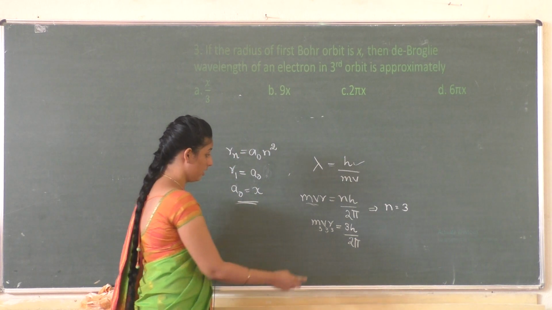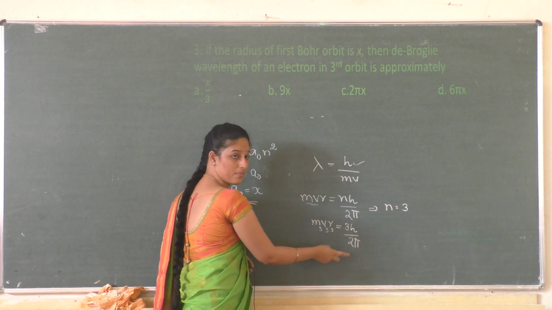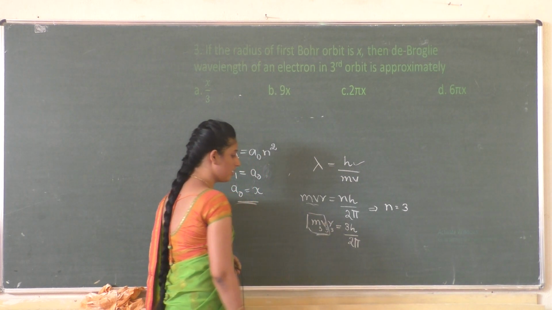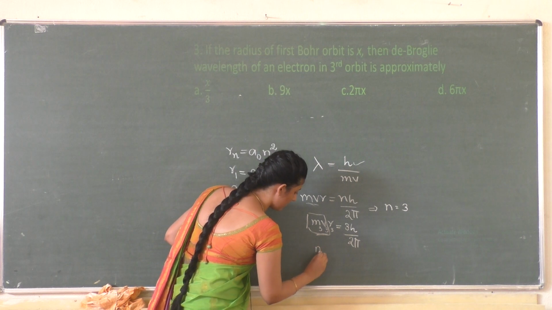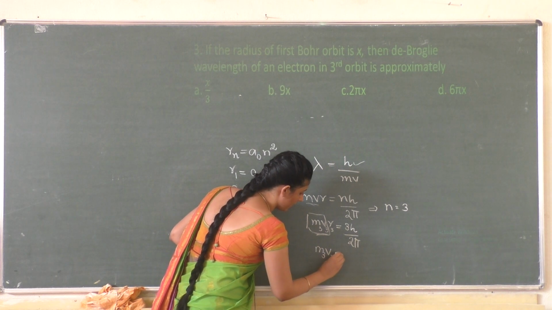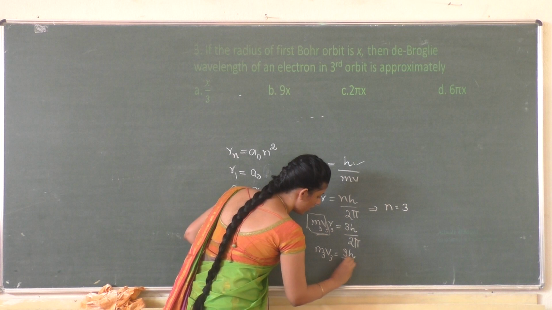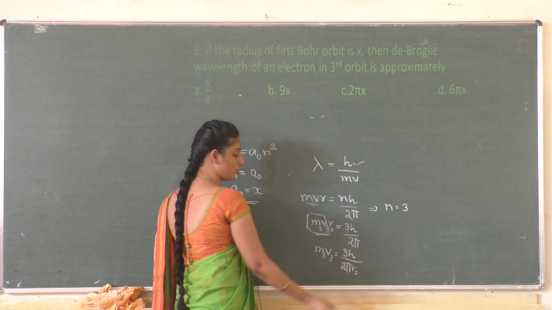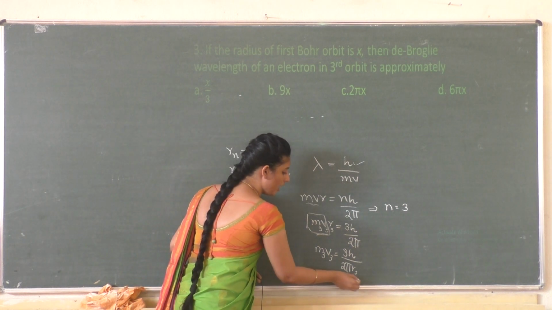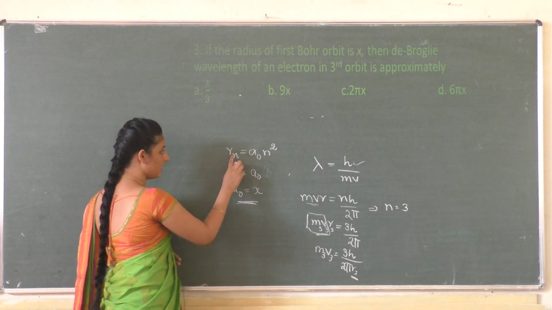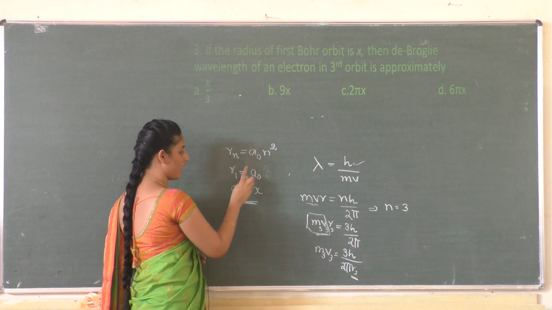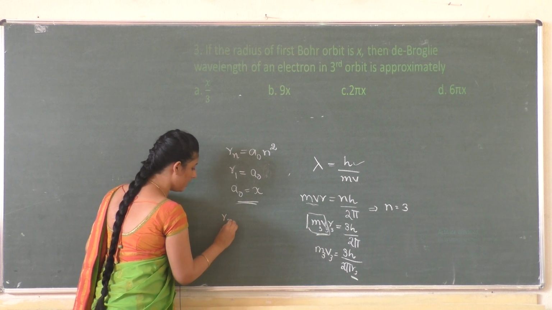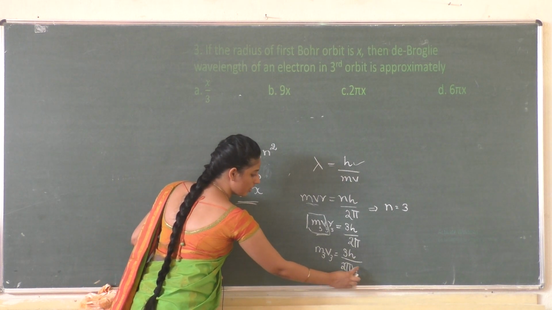So we need this m3v3. m3v3 can be written like this: m3v3 is equal to 3h by 2 pi r3, where the value of r3 can be written like this. See, rn is equal to a naught n square, and r1 is given as x, so you need to substitute the value of r3 here.